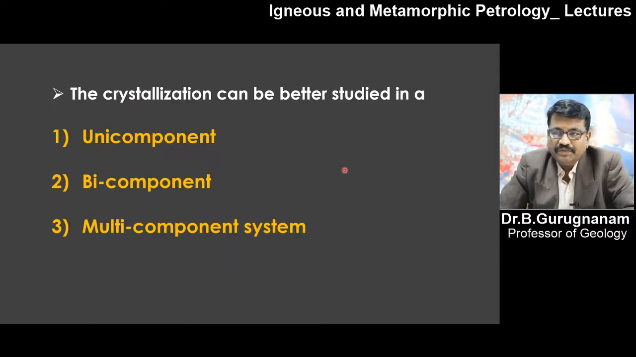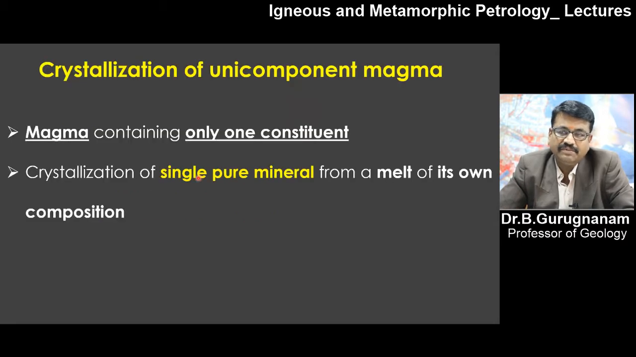Crystallization can be best studied, as I told, by assuming a magma with a single composition, that is called unicomponent. Assume a magma with a double component, or a triple component. With a single component, what will happen? With a double component, what will happen? With a triple component, and so on, much more. What will happen to a magma system is to be studied. Crystallization can be best studied by using a single-component system, a double-component system, and a multi-component system.